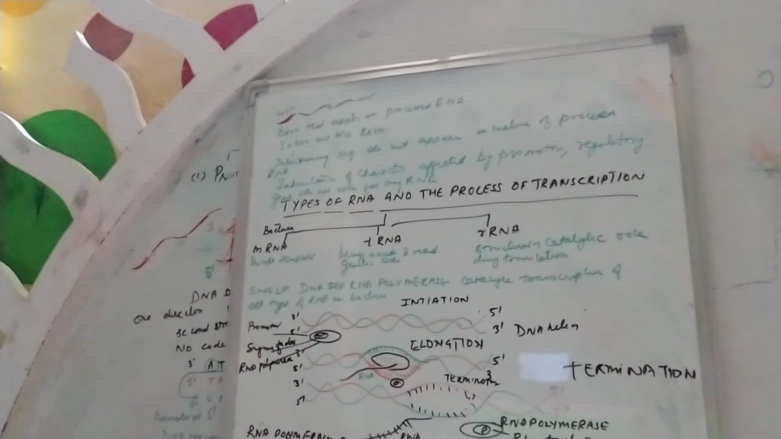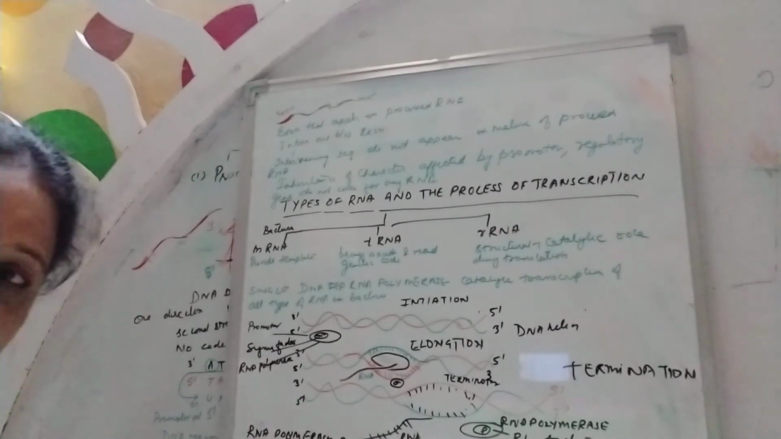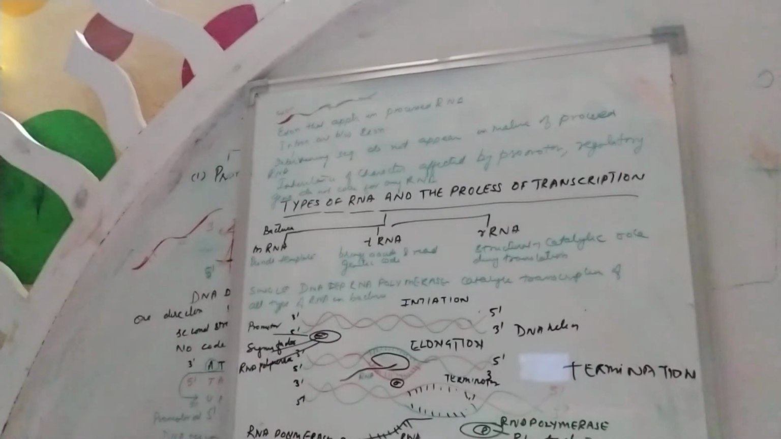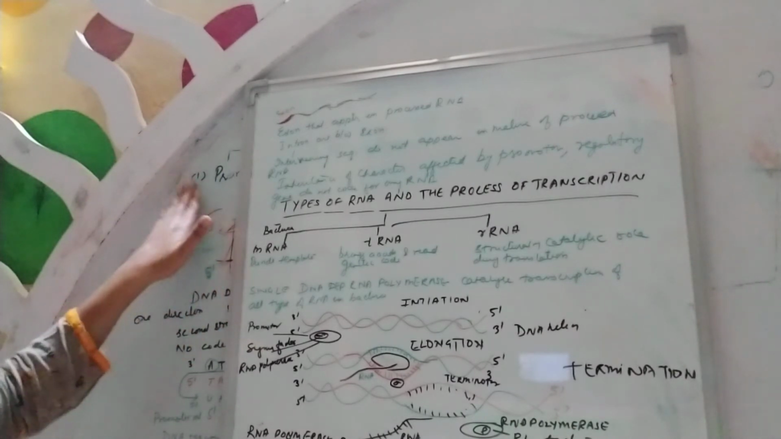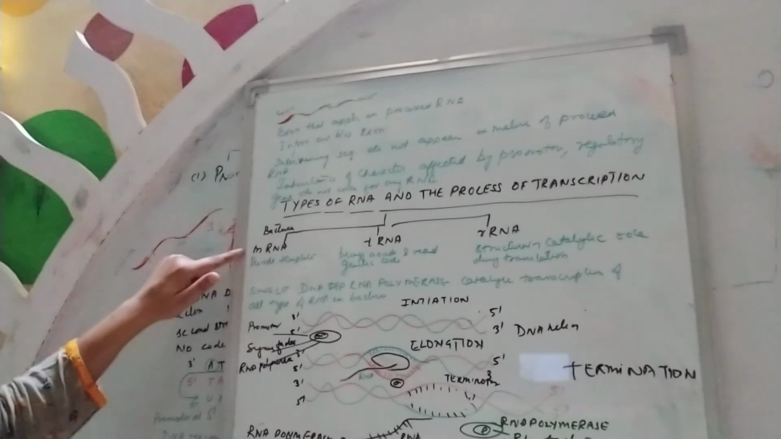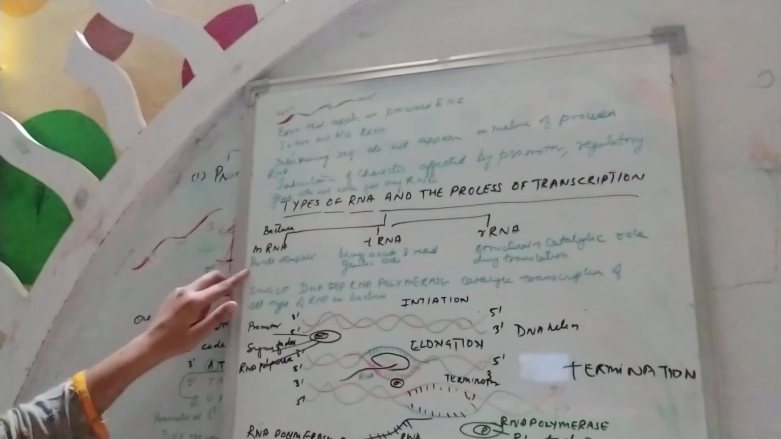We will discuss the types of RNA and the process of transcription in bacteria first. There we have discussed that RNA is of three types. One is the messenger RNA, another is transfer RNA, and the third is ribosomal RNA. Messenger RNA provides a template, and we discussed in previous classes how it forms a copy.